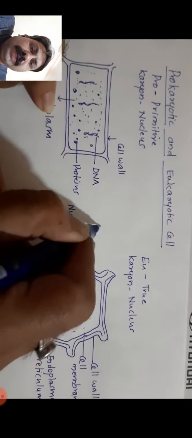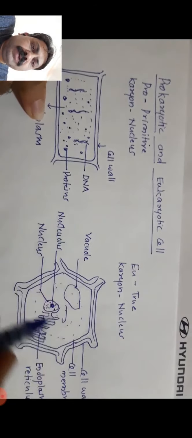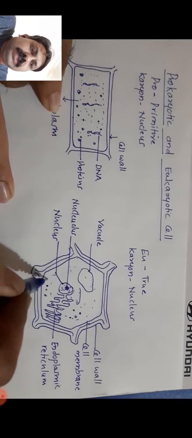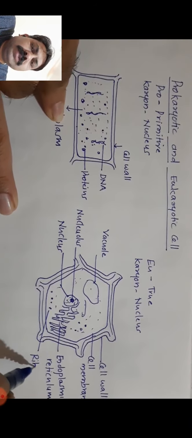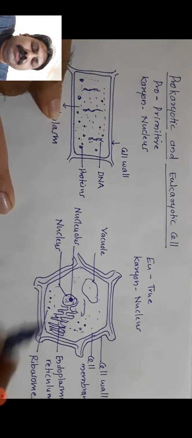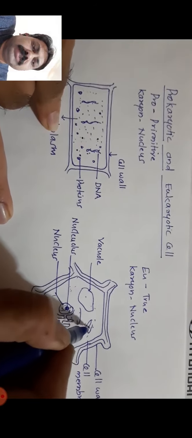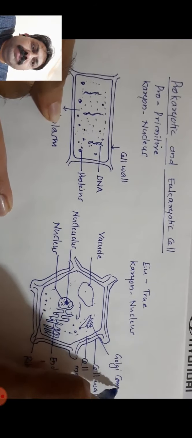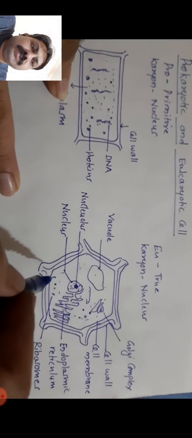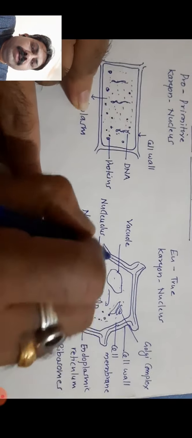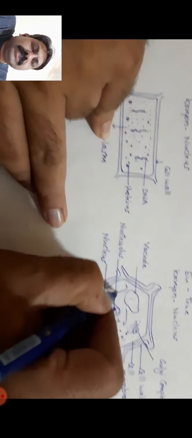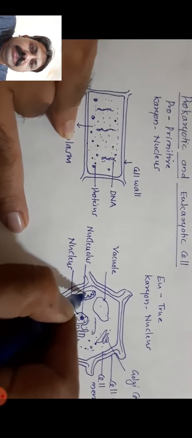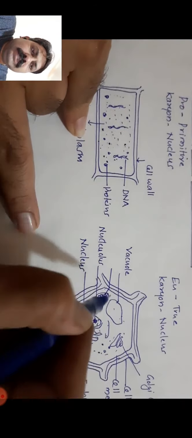There is a vacuole present inside the cell, and this vacuole helps to maintain the shape of the cell. Now this cell contains small particles which we call ribosomes. Ribosomes are small bodies present inside the cell. There is one more important organelle, the Golgi complex, which is important for exchange of material, or it may help in secretion of unwanted material.